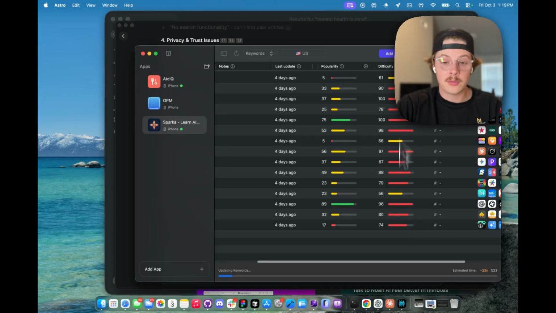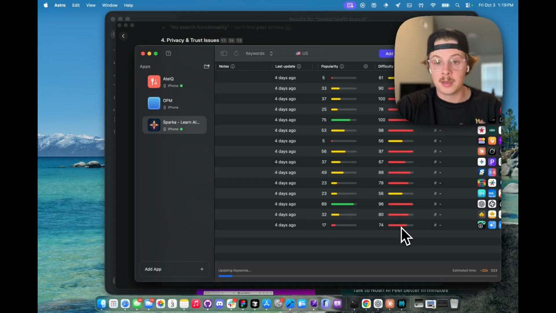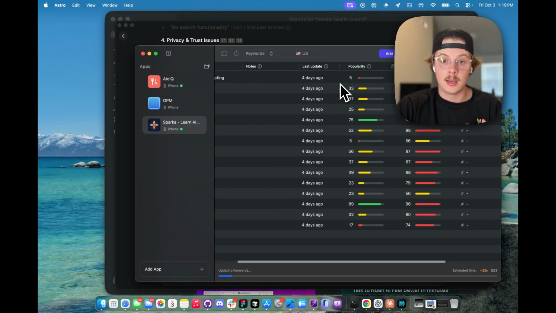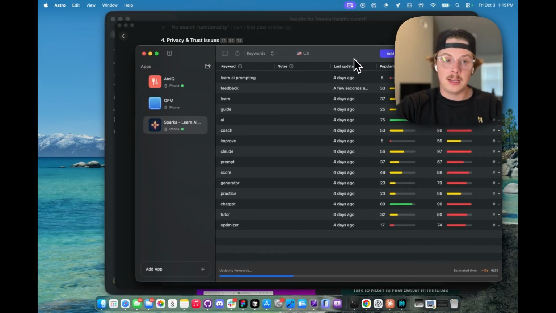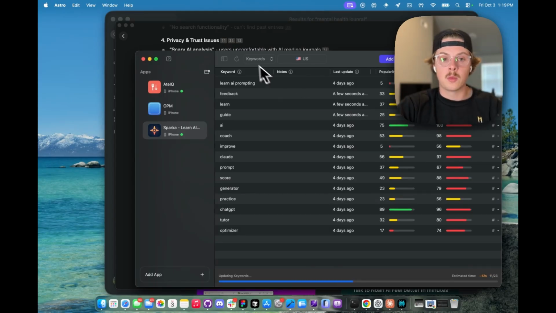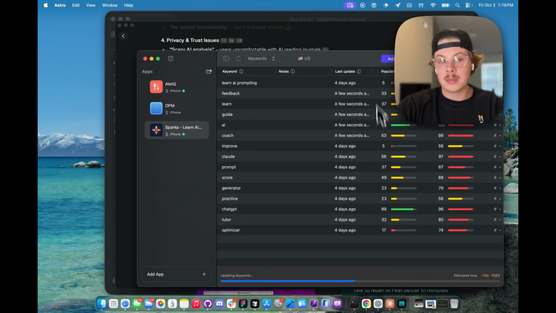You can see we have a lot of difficult keywords, meaning there's high competition there. And then lower popularity keywords mean not a ton of people are searching for the keywords that we're using. So there's optimization opportunities here. But what this means for our mental health journal app is that we're going to identify keywords to see what the popularity looks like for a solution like this.